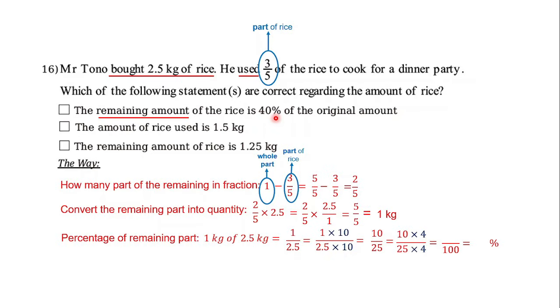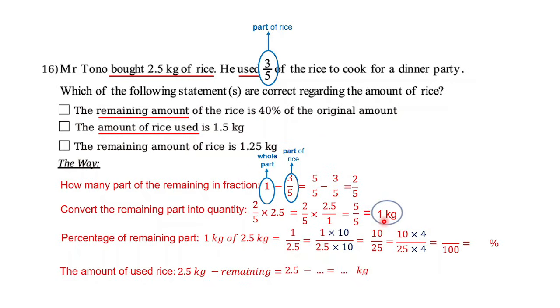Okay. Now let's continue with the second statement. The amount of rice used is 1.5 kilograms. Okay, let's see. The amount of used rice is 2.5 kilograms as the initial weight of the rice minus the remaining weight. And as you see here, the remaining weight is already 1 kilogram.